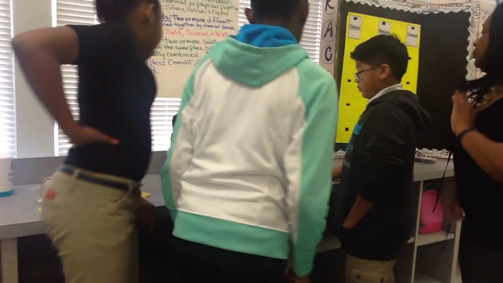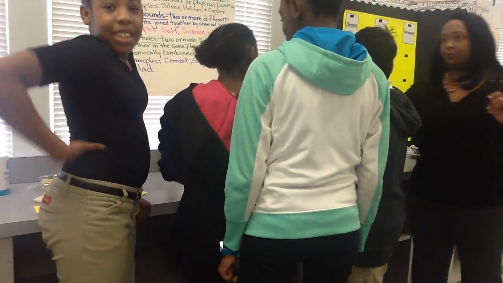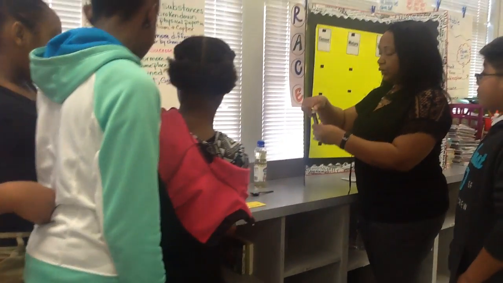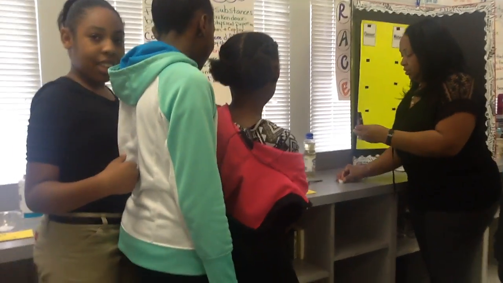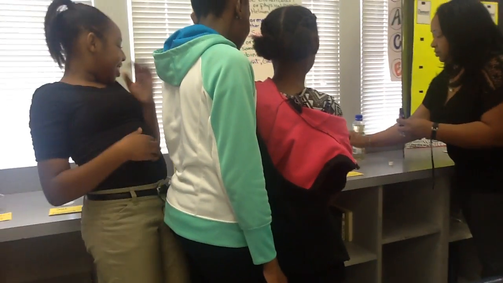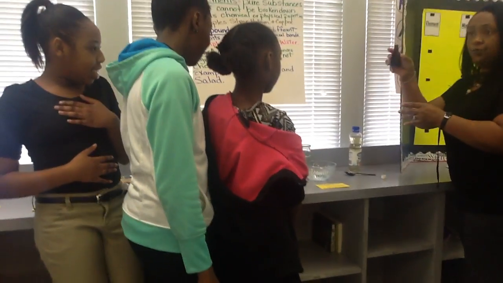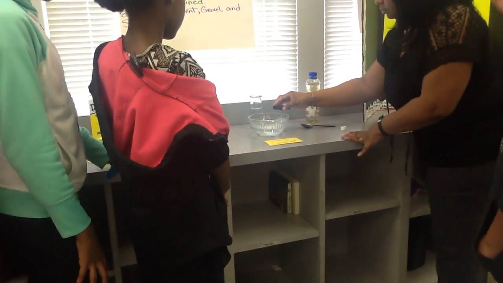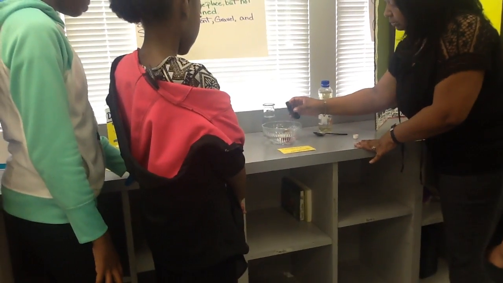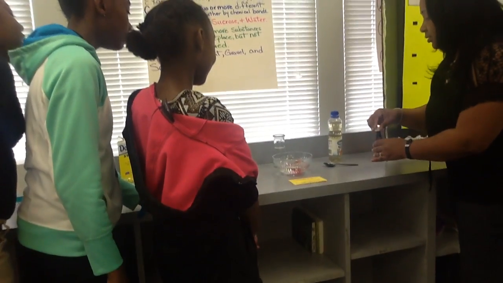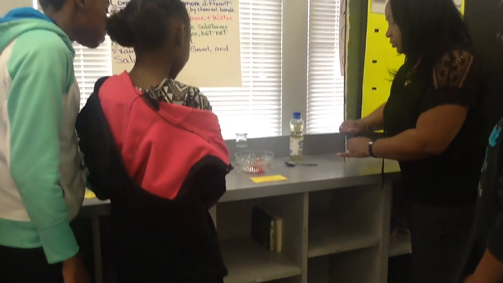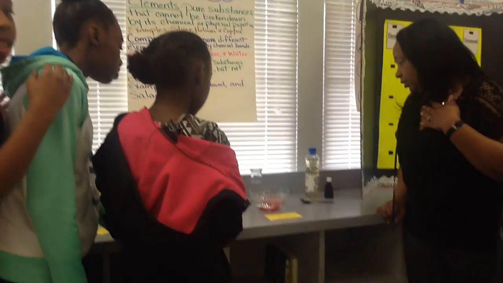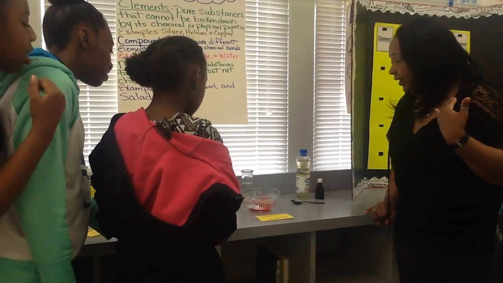You see, so what we're going to do now is I have some food coloring. Let's go back and lay it on this way. I'm going to take the food coloring and drop 2 drops of food coloring into the water, and I want you guys to see what happens. Well, that was a little bit more than 2, but you can see. I want you to look at what happens with the food color, or if anything at all happens with the food color.